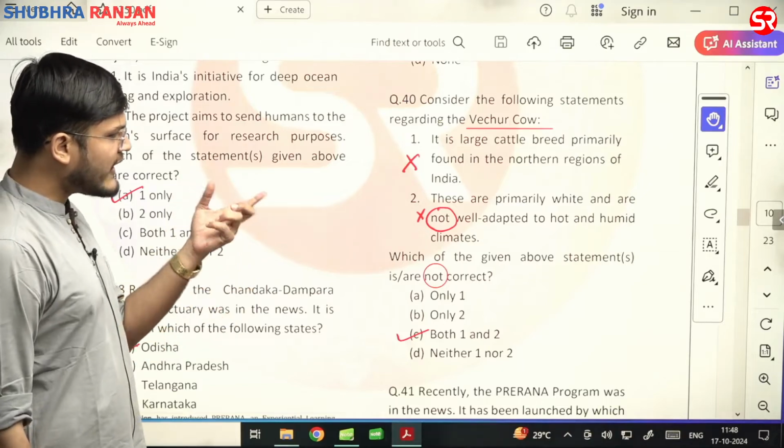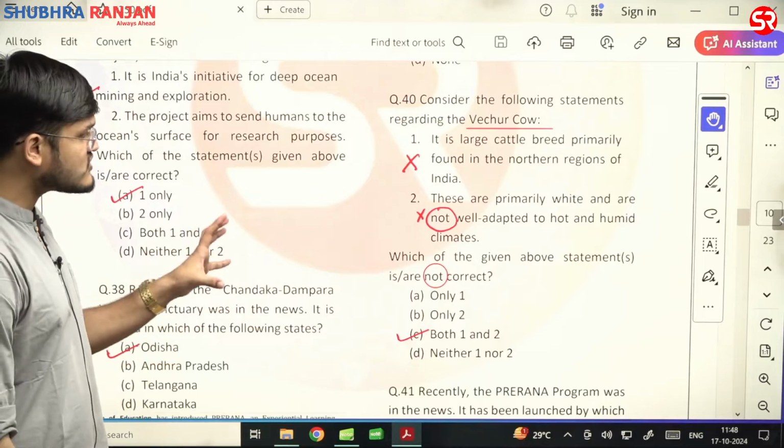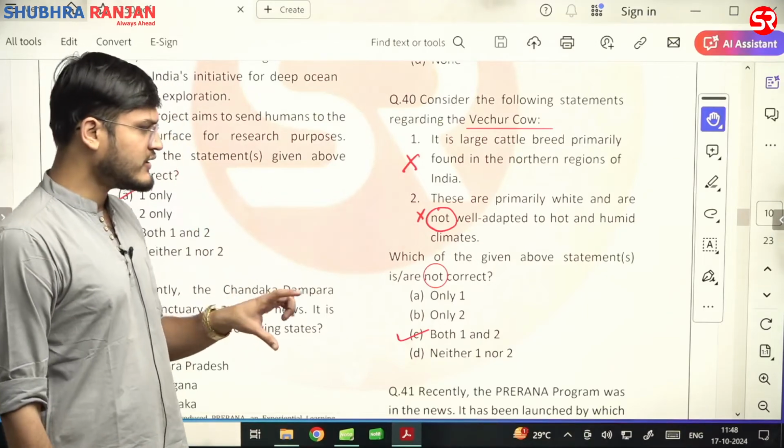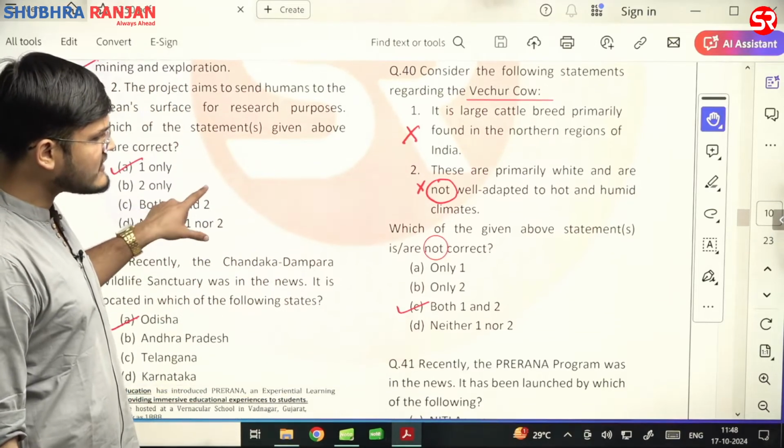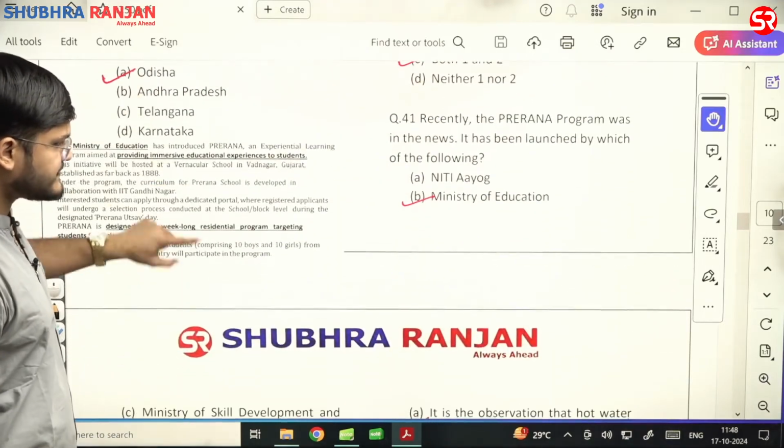They are primarily white and are not well adapted to the hot and humid climates. It is not like that. These Vechur cows are well adapted to the hot and humid climate. Since they are asking for the wrong statements, both these statements are wrong. Correct answer would be C.